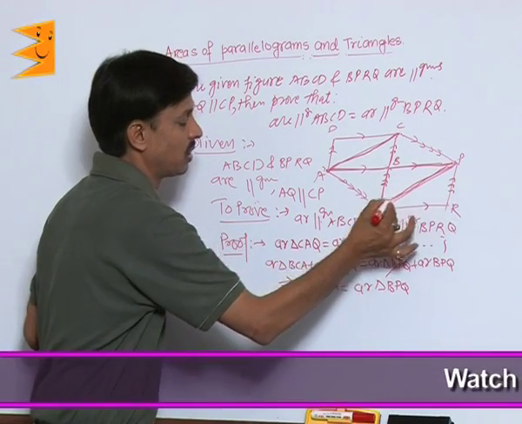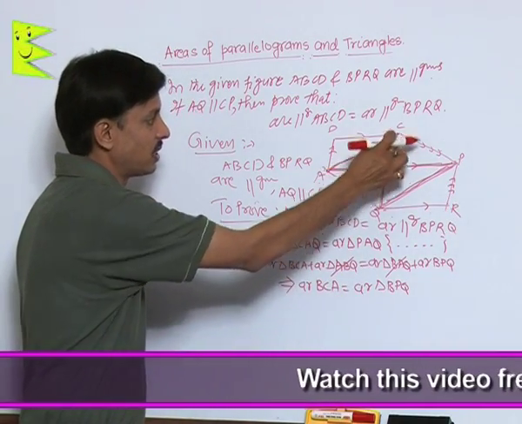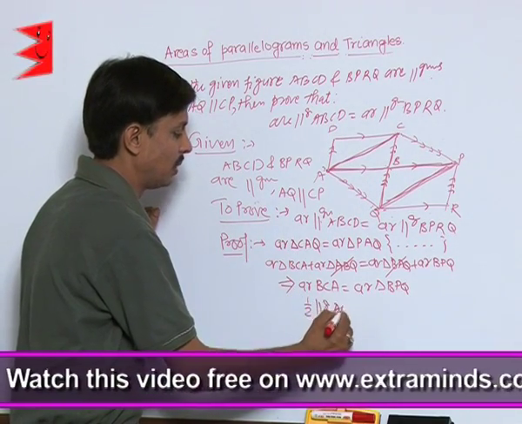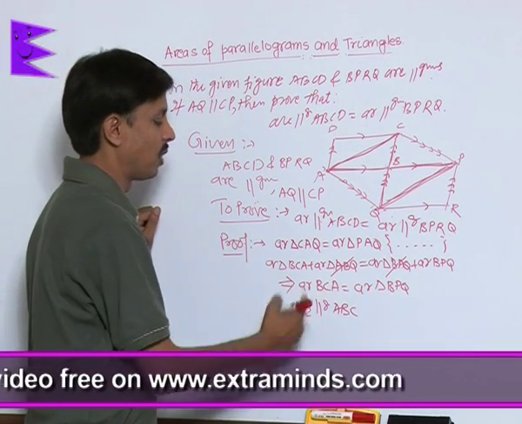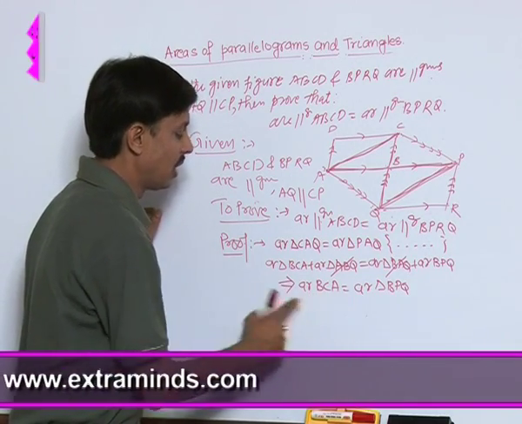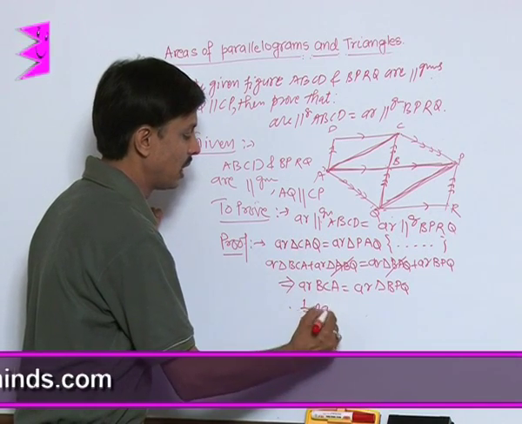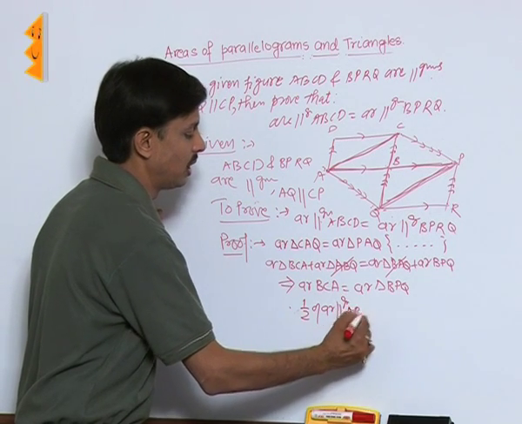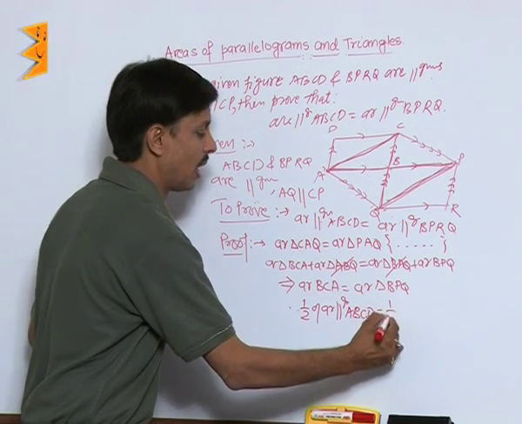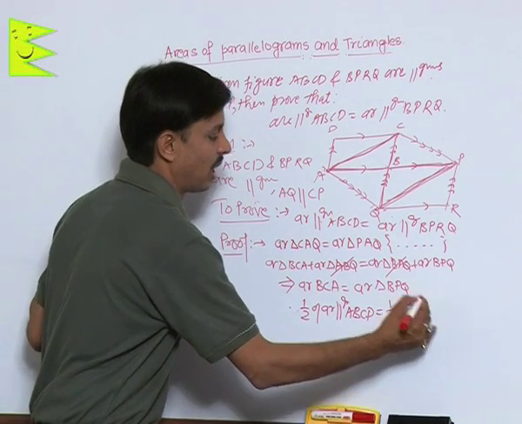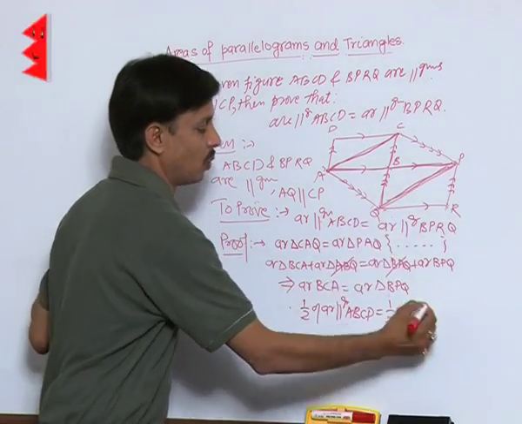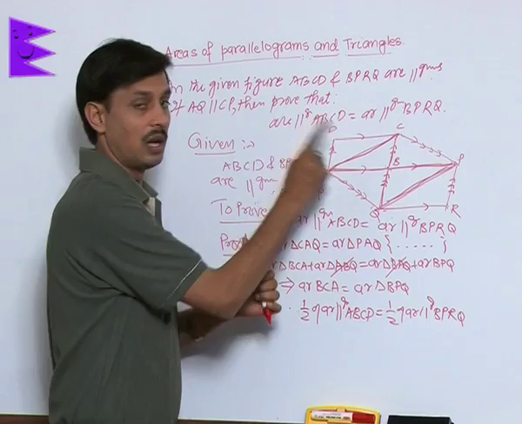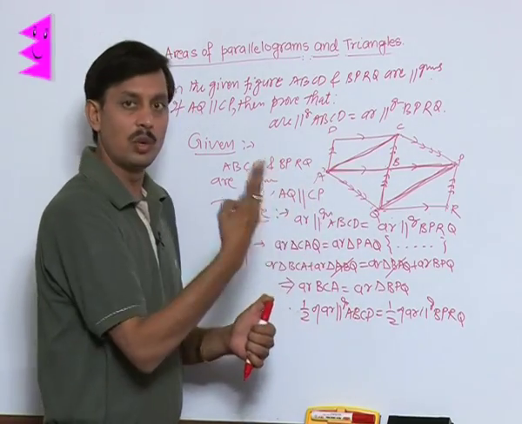So what conclusion is coming? The area of BCA is half of parallelogram ABCD, and half of parallelogram ABCD is equal to half of the area of parallelogram BPRQ, because a diagonal divides a parallelogram into two equal areas.